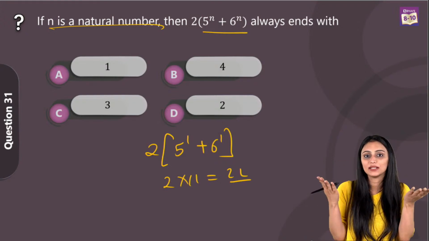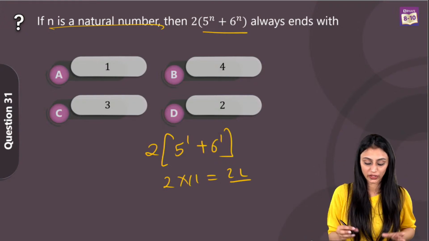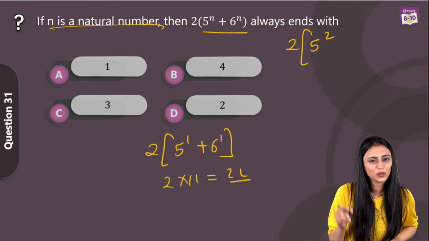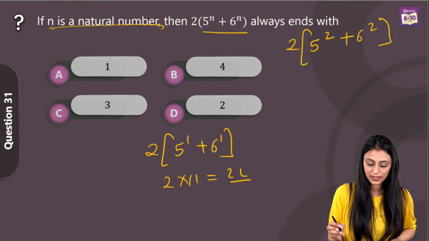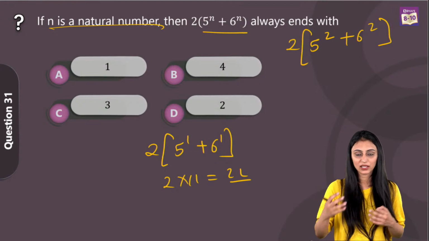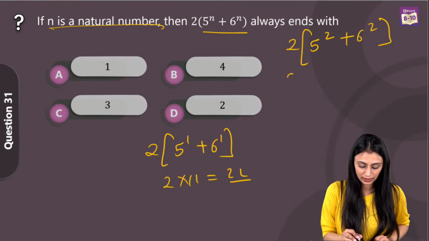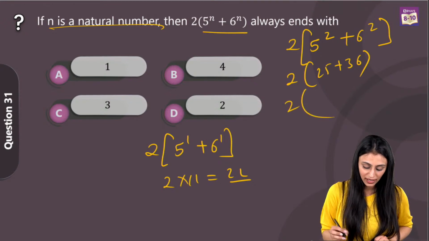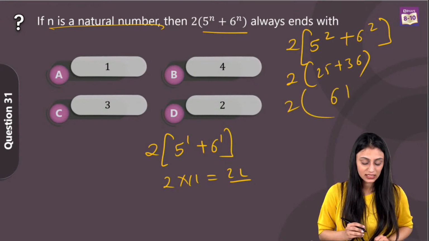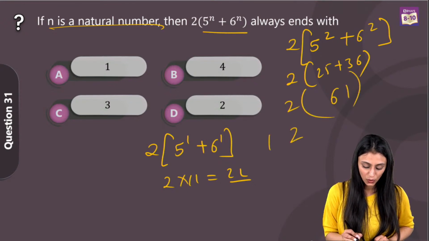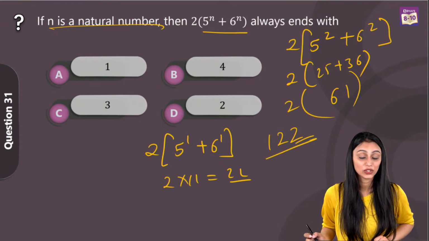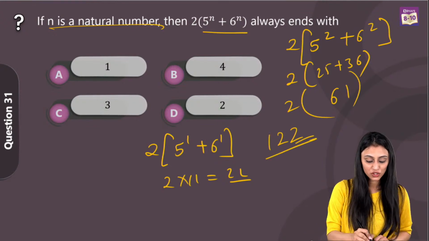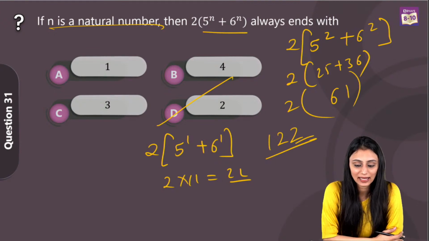Let's suppose I put some other number over here. Let's put 2, let's say. I'm putting only small numbers, right? Otherwise, it gets very time consuming because the calculations will also get difficult. So we have 25 plus 36, right? If you simplify this, you have 61 over here. So that's going to be 122, again ending with 2. So that means it will always end with 2. So option D is the right answer for this.